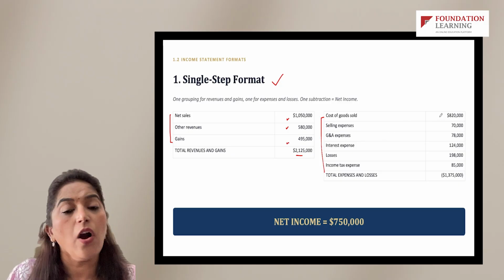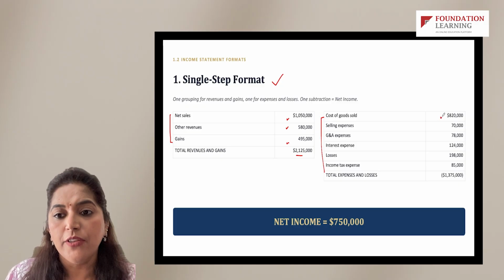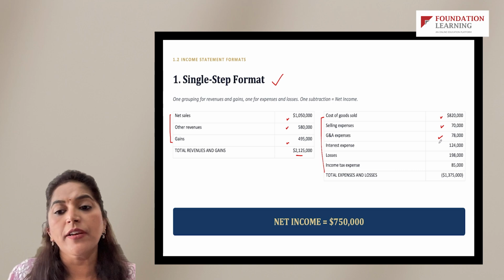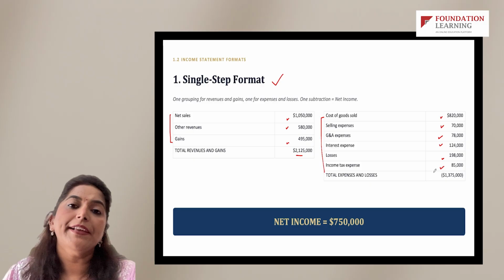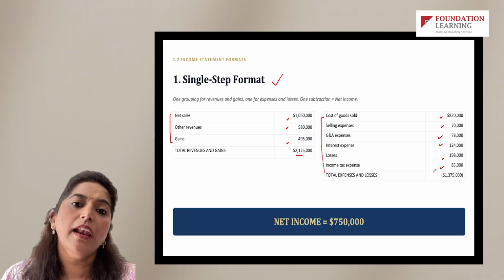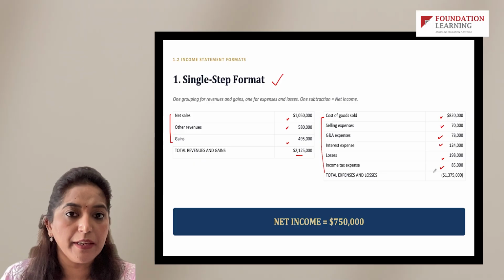To that we deduct all the expenses in one shot. So you have COGS, you have general and administrative expenses, interest expense, losses, income tax expense. So all the income in one go, all the expenses in one go. This is an allowed format of creating an income statement.